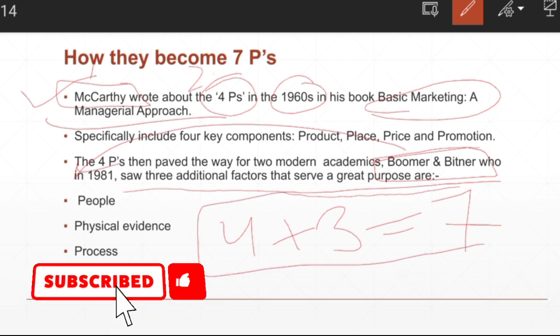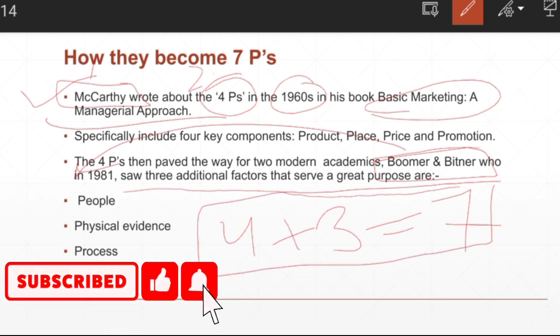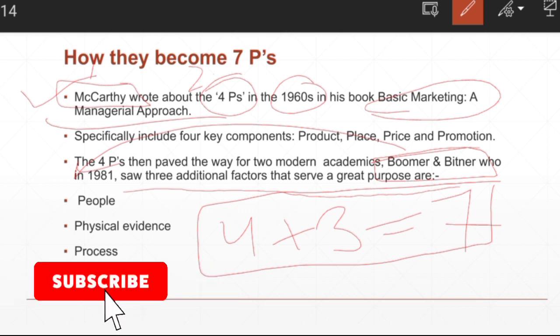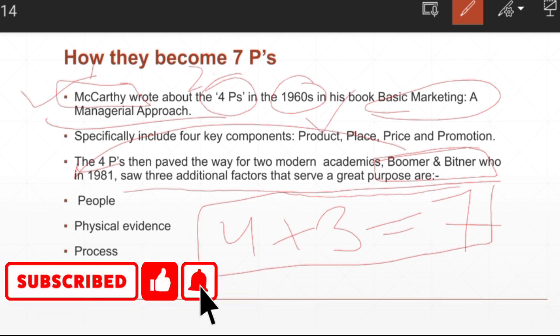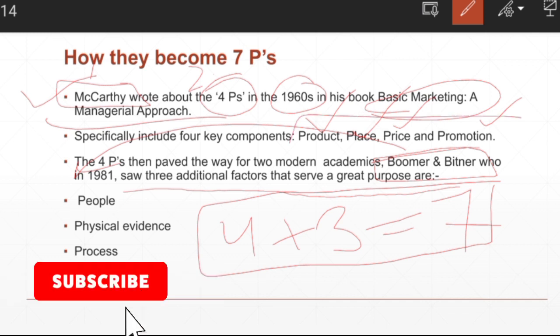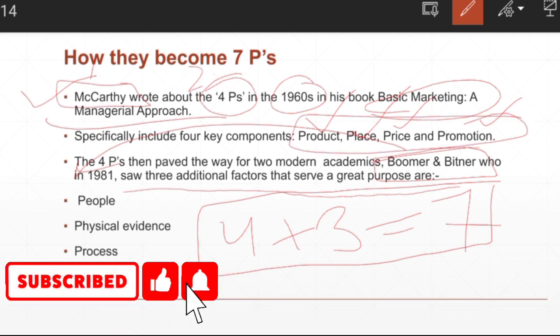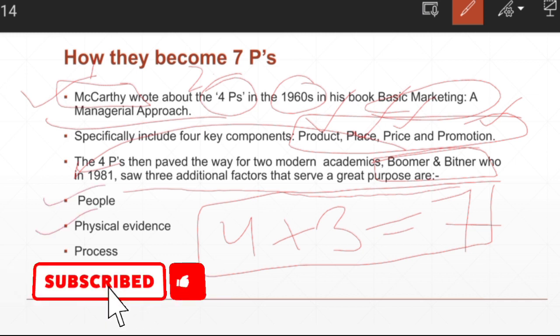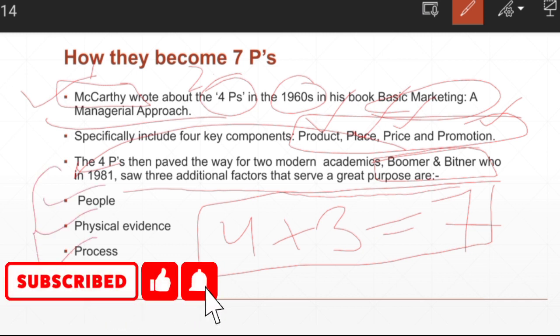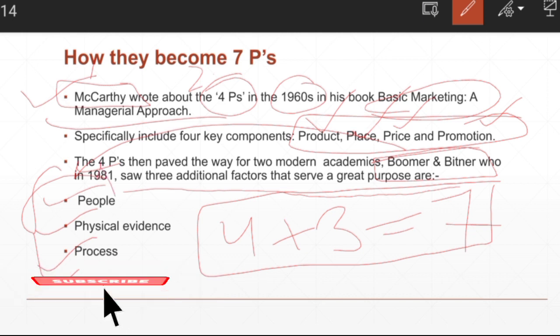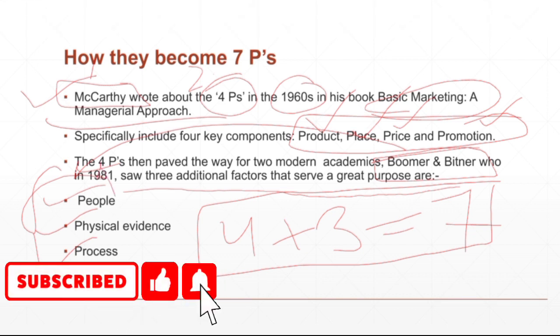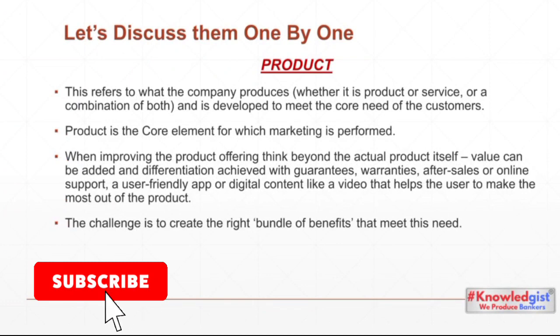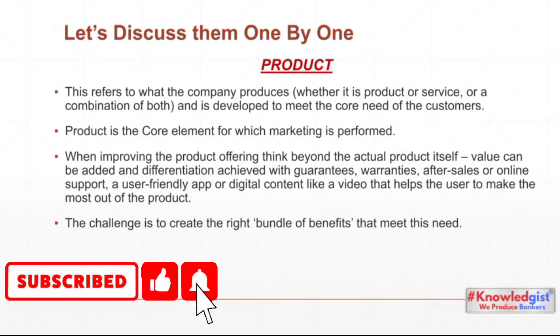So if we are talking about the history of the 7 P's, you are aware of how it becomes 7 P's of marketing. These are product, place, price and promotion. These 4 were given by McCarthy in the year 1960. Then we have Booms and Bitner, who gave people, physical evidence and process. These 3 were given in the year 1981. So that's how they become the 7 P's of marketing. Now let's jump into the session and we will discuss all these 7 P's of marketing one by one.